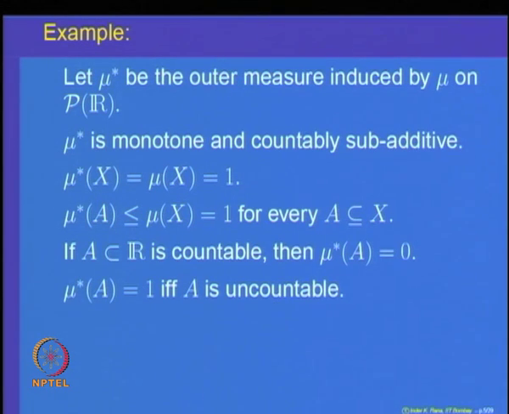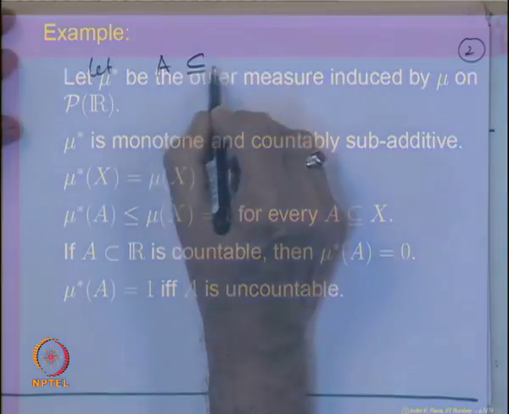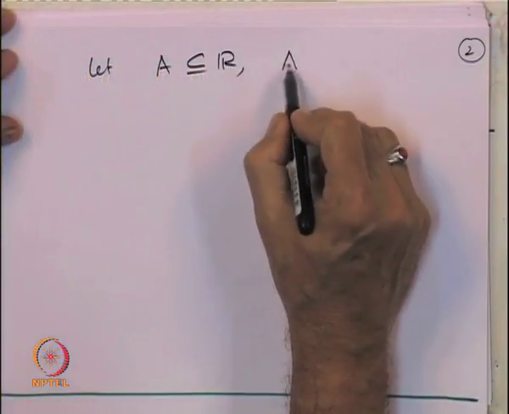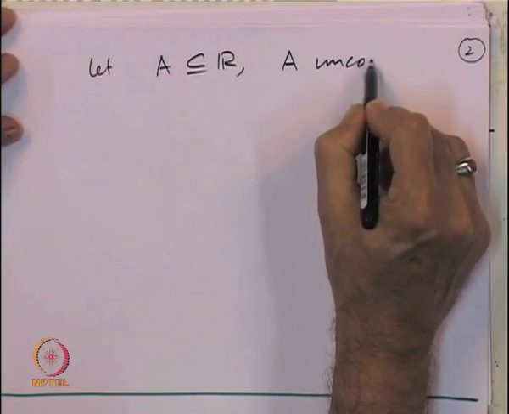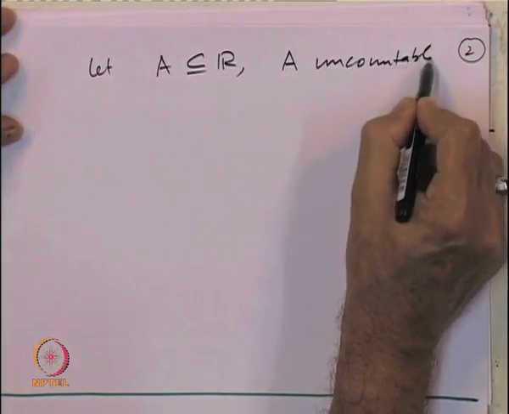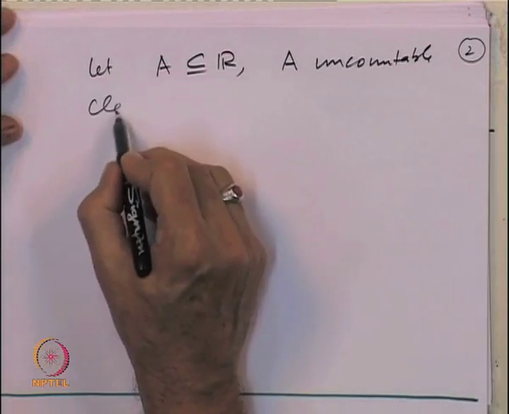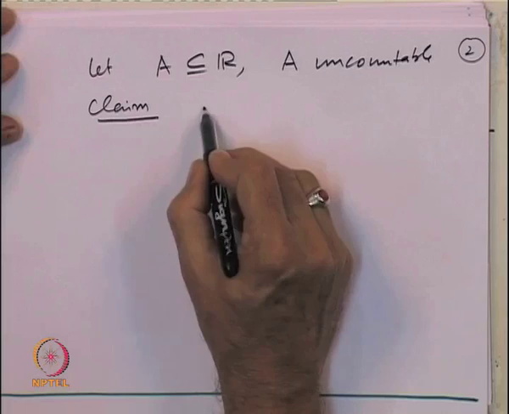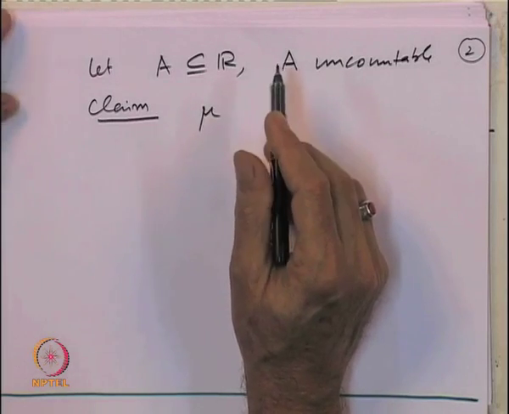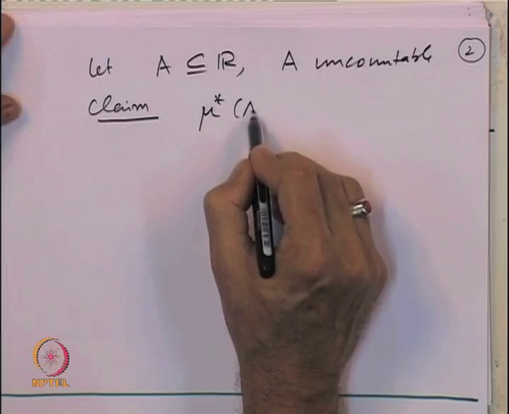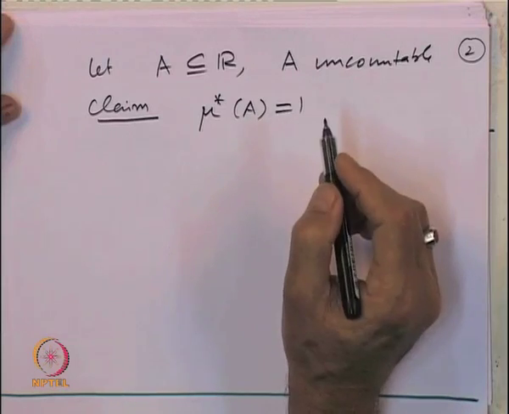So, let A be contained in R, A uncountable. Claim: mu star of A is equal to 1.